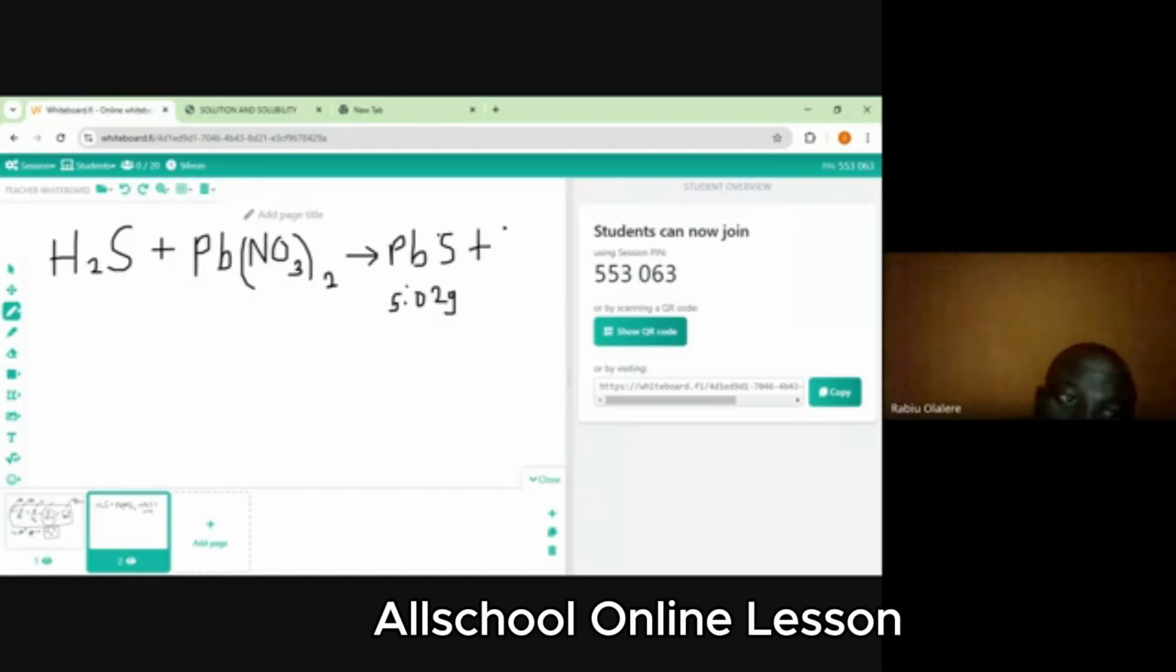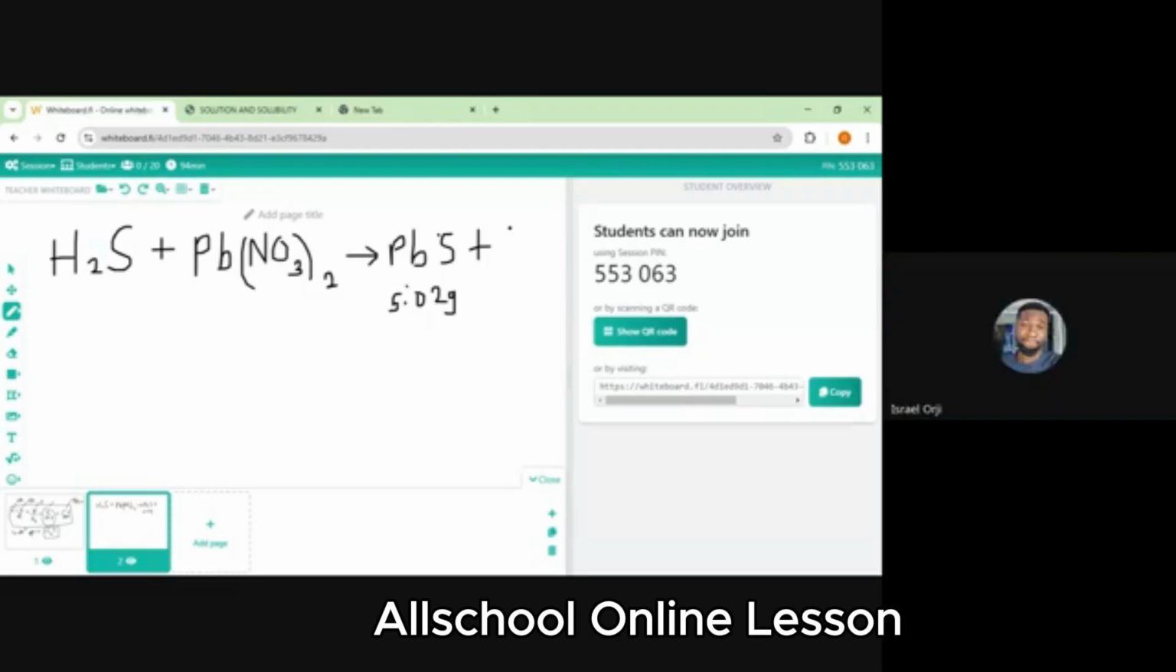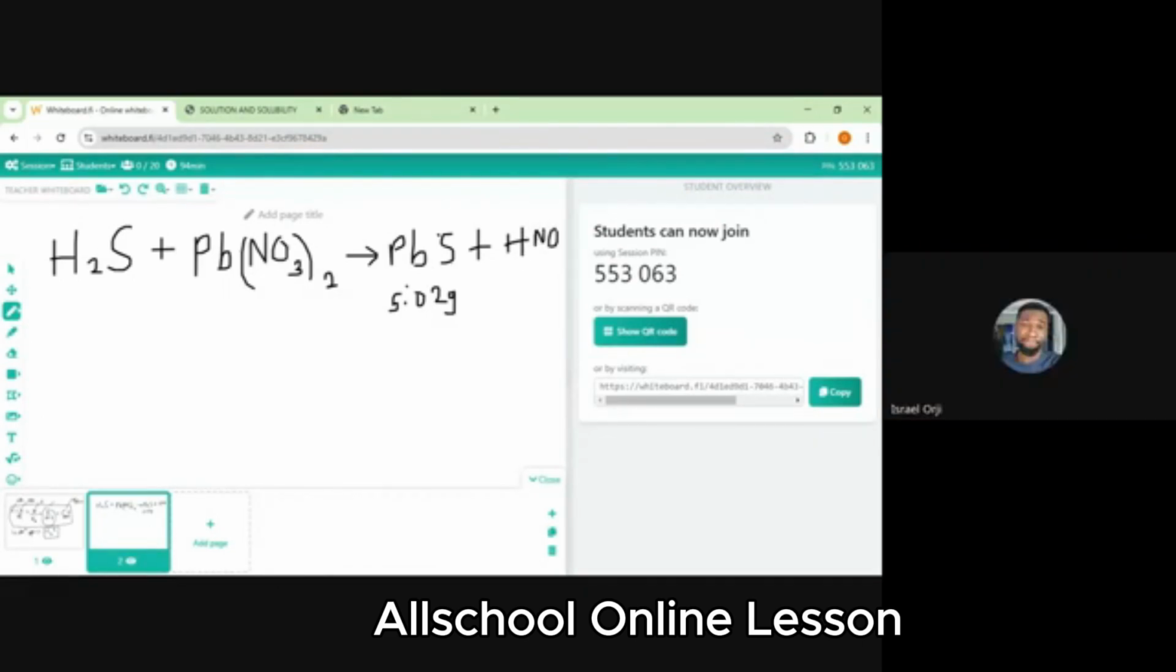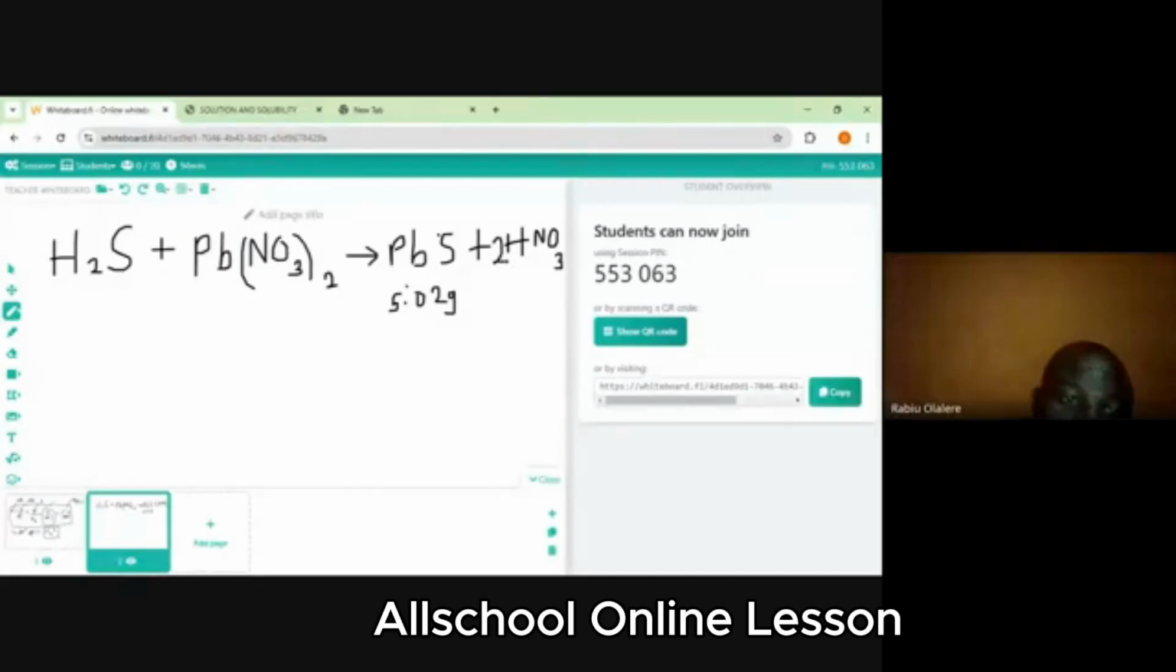Plus, then according to the equation, PbS plus HNO3, right? No, we have Pb(NO3)2 plus. And I've written it on the board. Is it what I wrote on the board?